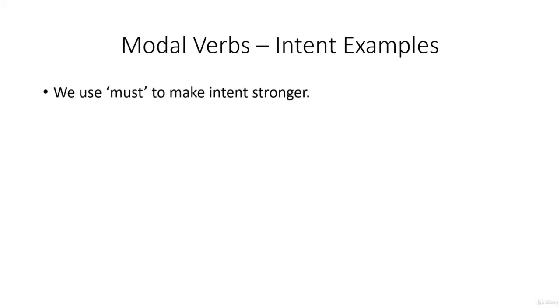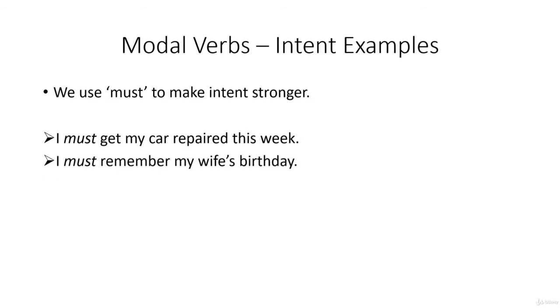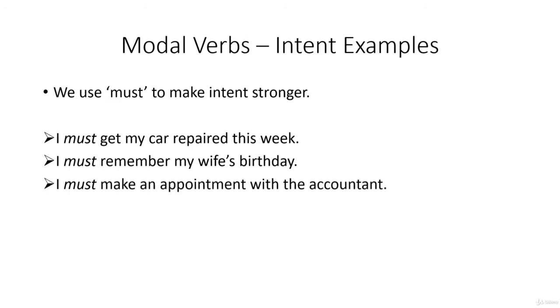Now, if we look at intent, we use must to make intent stronger. I must get my car repaired this week. I must remember my wife's birthday. I must make an appointment with the accountant. So in all of these examples, I have an intent to do something. By saying I must do what I wanted to do, it kind of strengthens the intent.